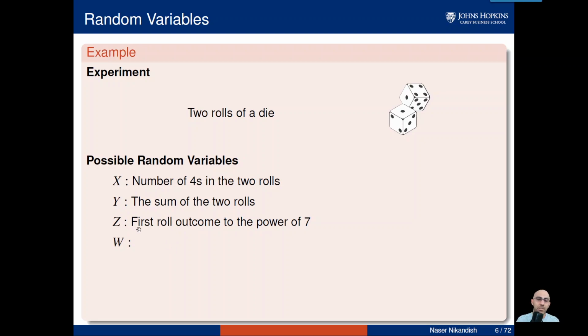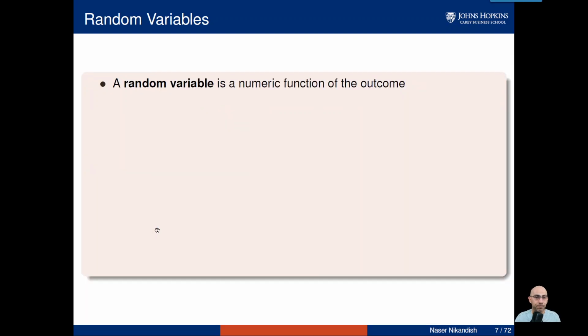You can define random variable Z as the first roll to the power of 7. But oftentimes we define random variables so that they are useful. So now that we know we can define them in any way we like, we are going to define them in a way that they are useful. All right, let's move on.